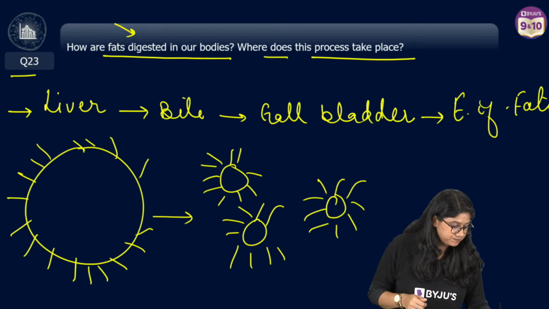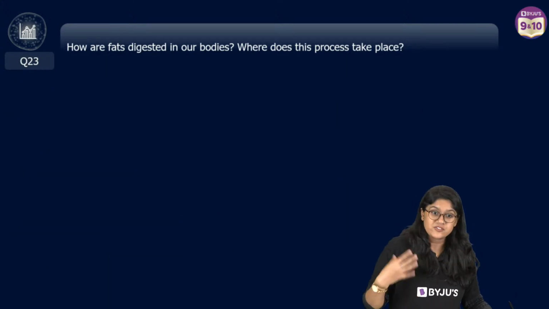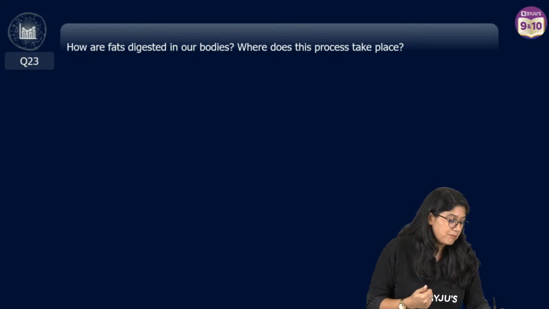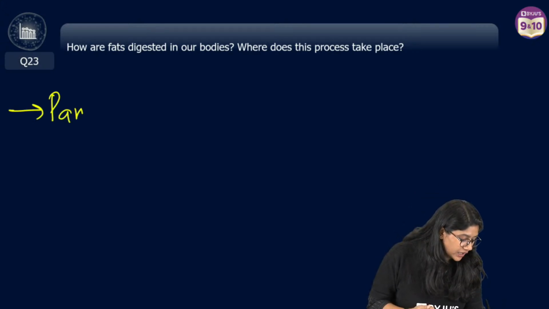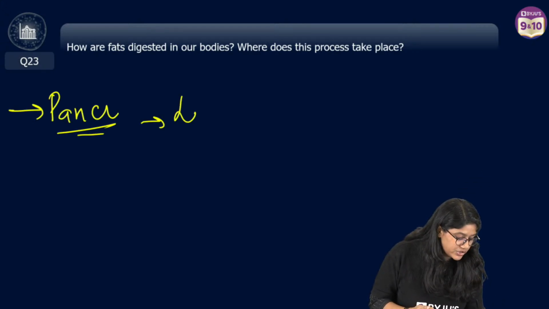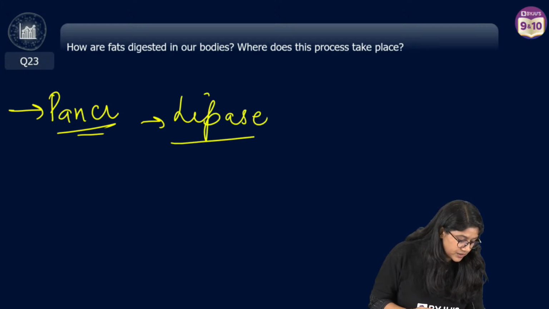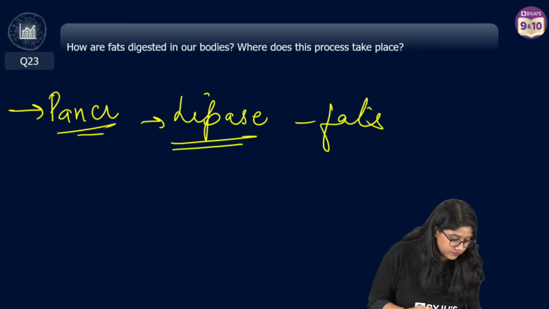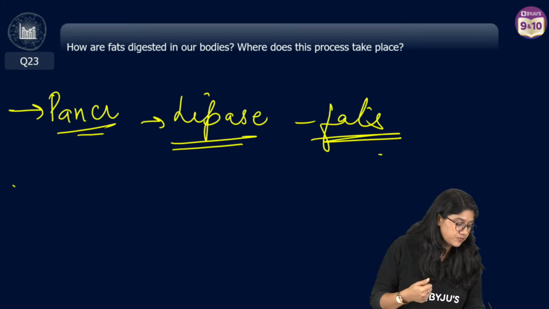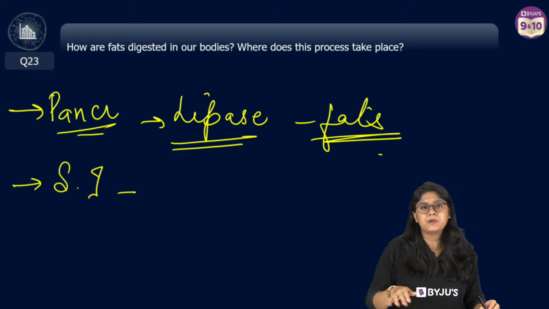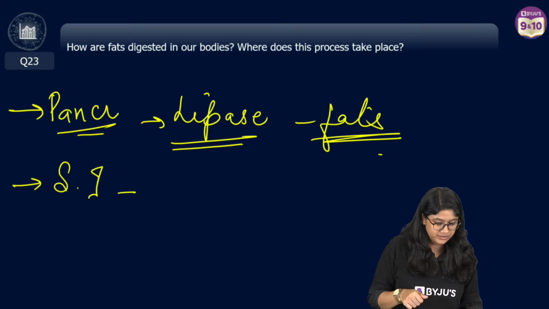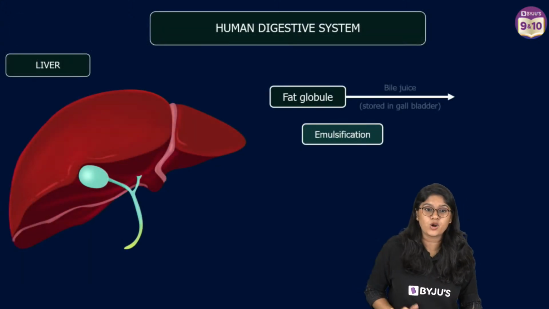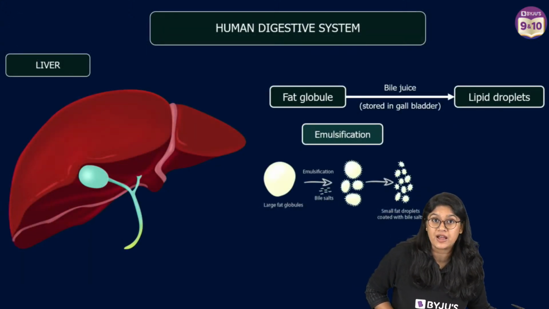Then of course, after the liver, we have the small intestine. But before that, we have a release from the pancreas. Which enzyme? Lipase. Lipase again helps in the digestion of fats. And then we have the small intestine, complete digestion. Okay? Chaliye. So here, in the liver, we see the emulsification of fat.